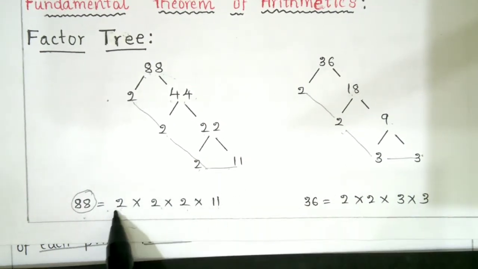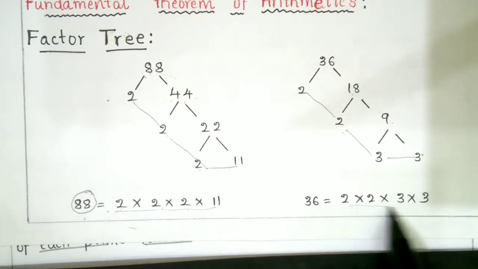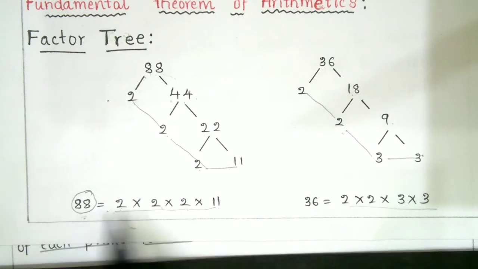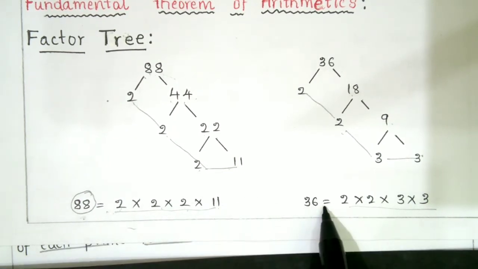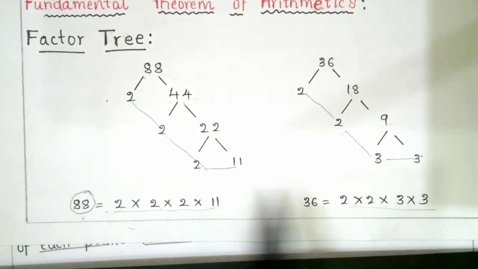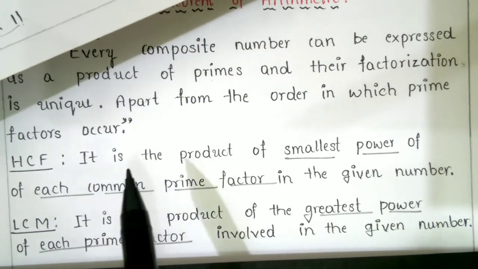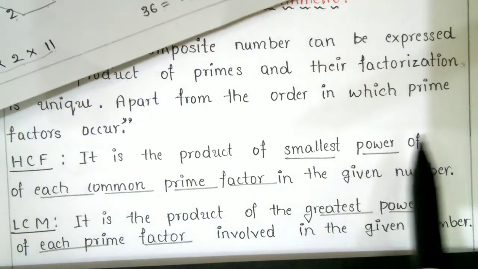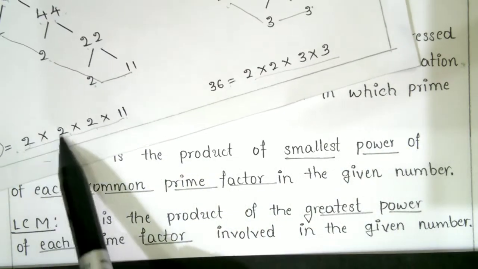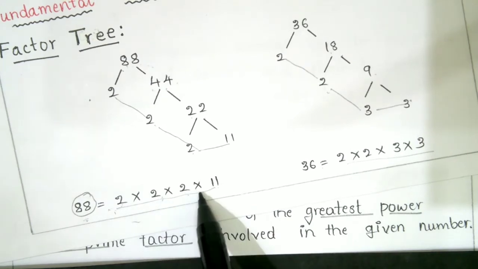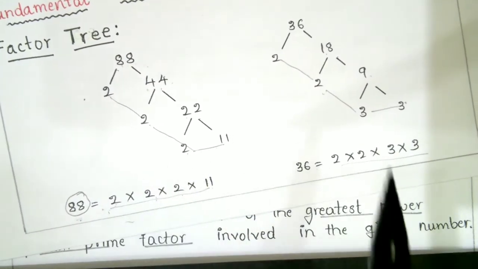This is not the representation of 36, and this is not the representation of 88. Both are unique representations, apart from the order in which the prime factors occur. You may change the order: first I write 11, then 2, then 2. This is the meaning of that statement.